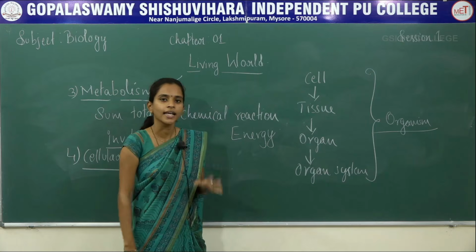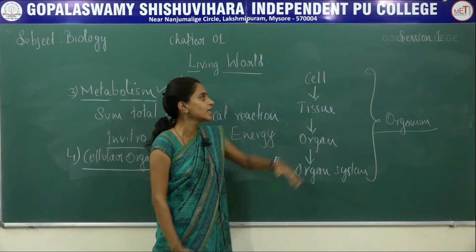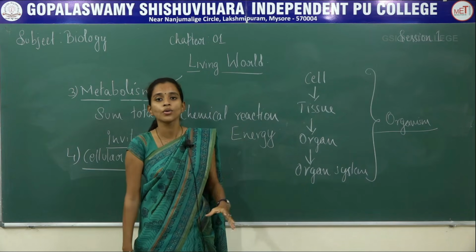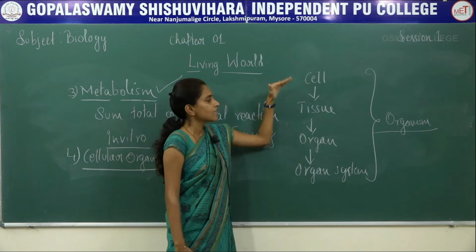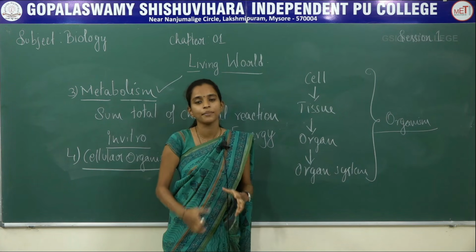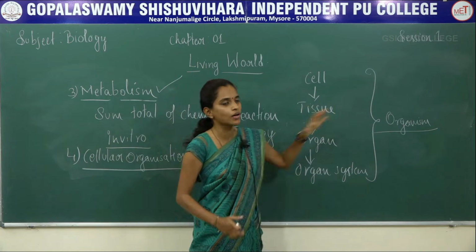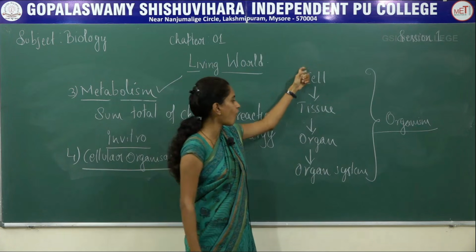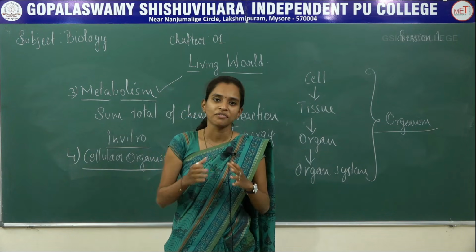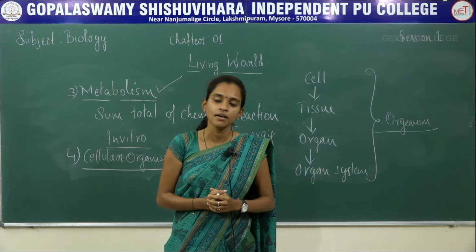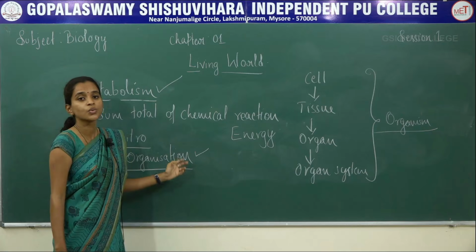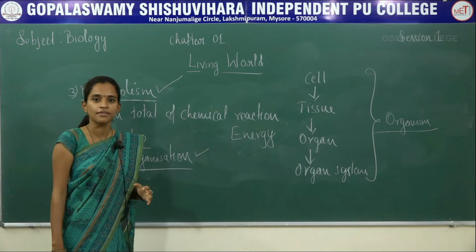In any organism, if it is unicellular, then the level is only till the cellular level. As the organisms belong to higher groups, cells, tissues, organs and organ systems can be identified. Higher level organisms will have all the components, where you can see organ systems carrying different functions, which is completely absent in non-living things. That is why cellular organization can also be considered as one of the criteria to define a living organism.